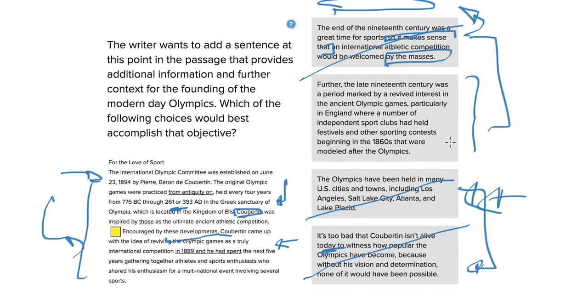And we're left with answer B, which is the best answer, as you know, because it talks about other people. Well, I guess these would have been okay. It would have been okay if it didn't say, "so it makes sense that." And so in the context, it's before 1889, we're talking about the 1860s, and after 261 or 393 AD.